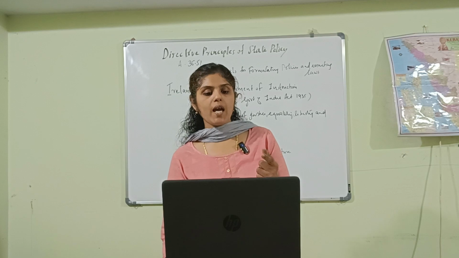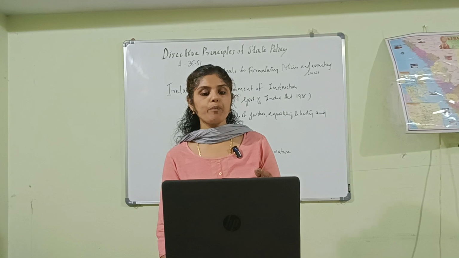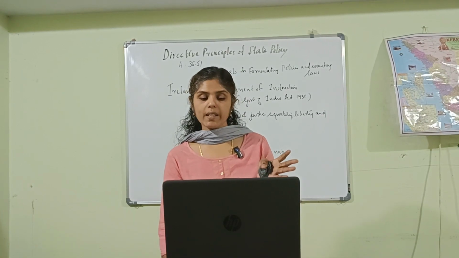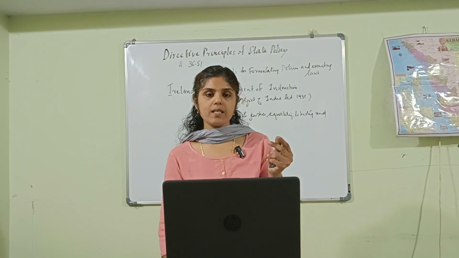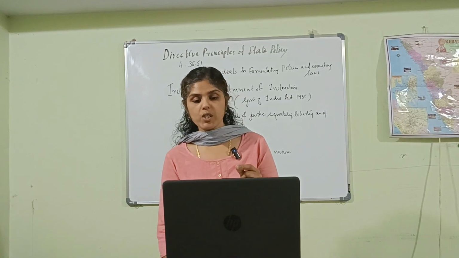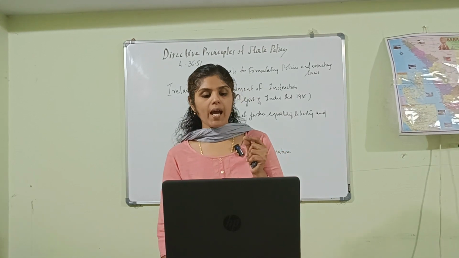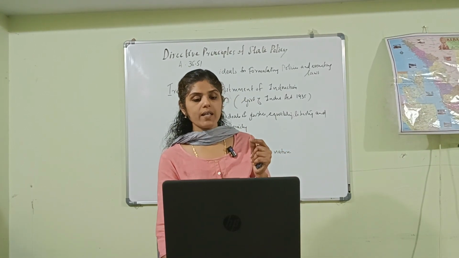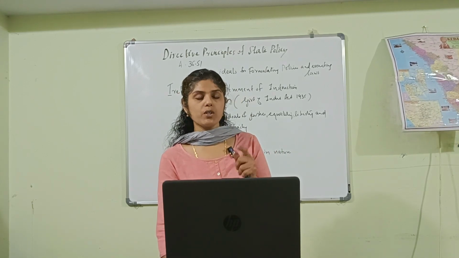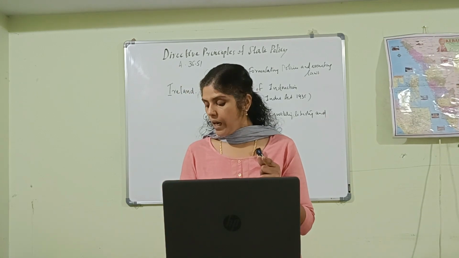In Socialist Principle, Article 47 deals with raising the level of nutrition and standard of living of people and improving public health. Here, as far as Gandhiyan Principle is concerned, Article 47 is to prohibit the consumption of intoxicating drinks and drugs which are injurious to health.